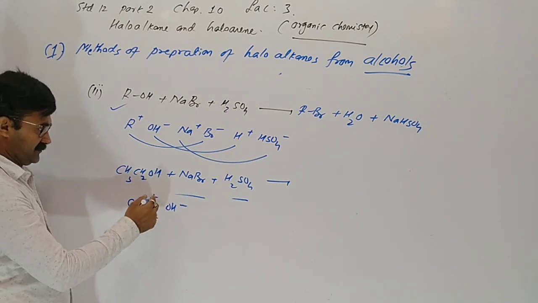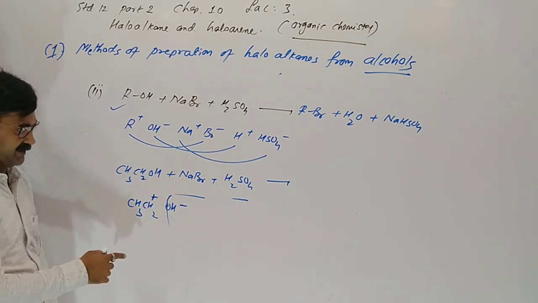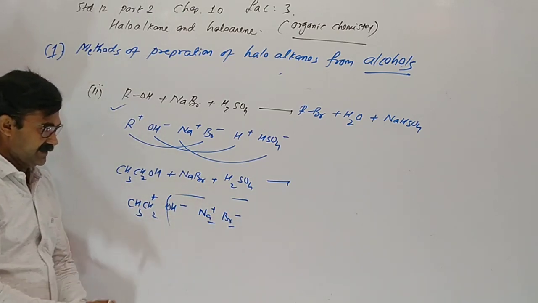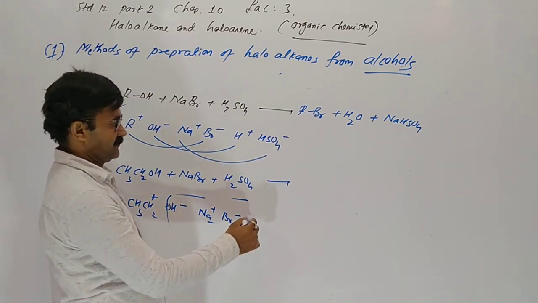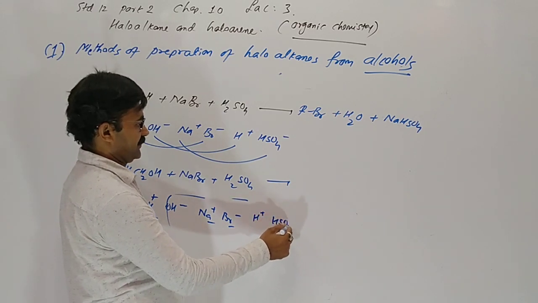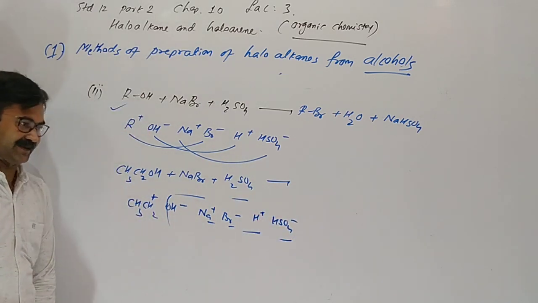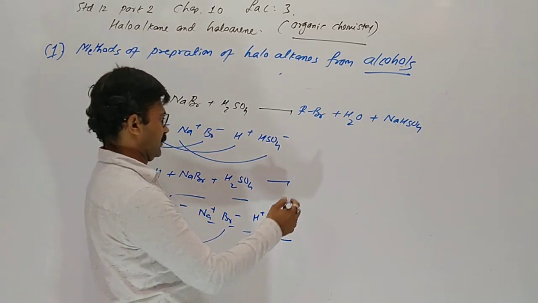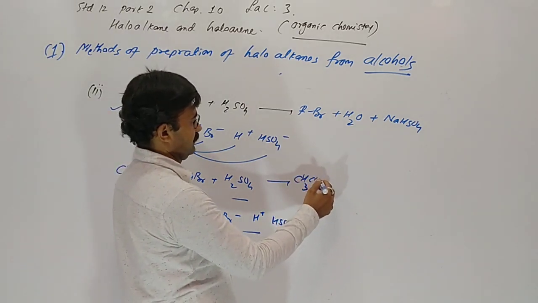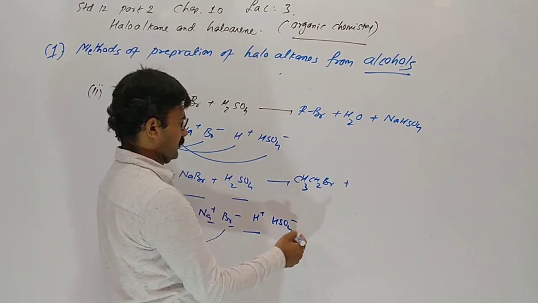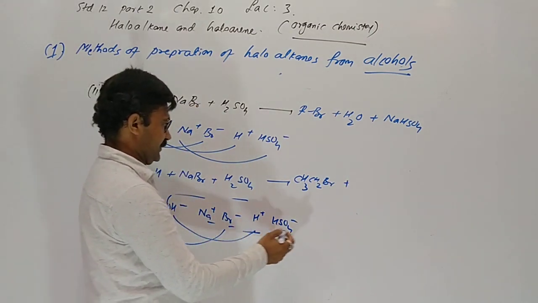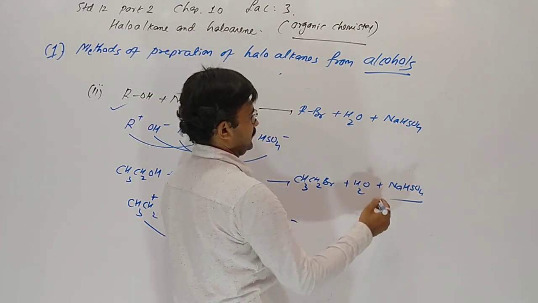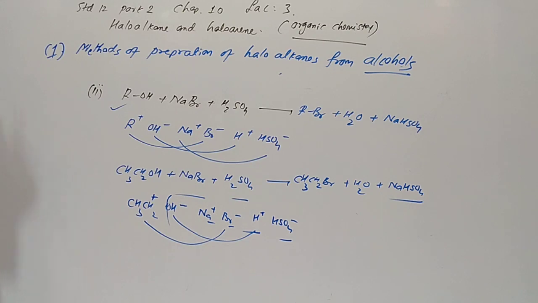In ethanol, which group is replaced? OH is replaced by bromine. So we are separating NaBr into Na plus and Br minus. Here also we are separating sulfuric acid into 2 parts, H plus and HSO4 minus. The ethyl part combines with bromine, so it gives bromoethane. H with OH gives water. Sodium with bisulfate gives sodium bisulfate.